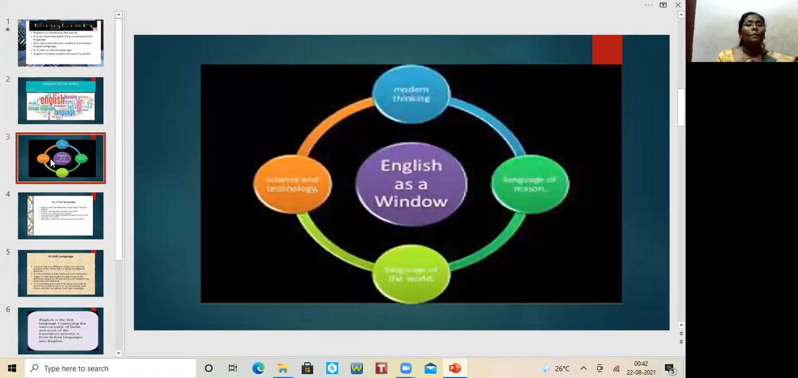Next, English as a window gives us modern thinking. When we know English, we'll have modern thinking, and we can shine in science and technology. We can move forward, and language wisdom will be developed in us. When we feel English as a window, we can shine in all these things. We can have very good modern thinking, straightforward thinking, a bold nature, and self-confidence. So we can always move forward. That's why English is considered a window language.